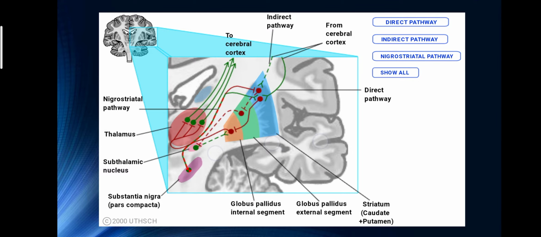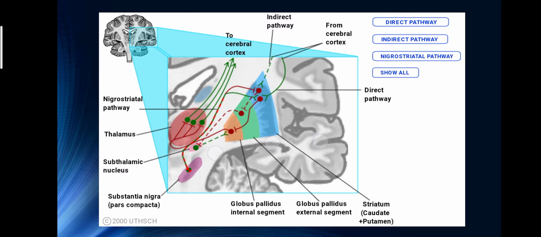So after this is the whole diagram. You can see the direct pathway, indirect pathway, nigrostriatal pathway. You can see this is the whole diagram. If you want to take a snapshot, just take it.